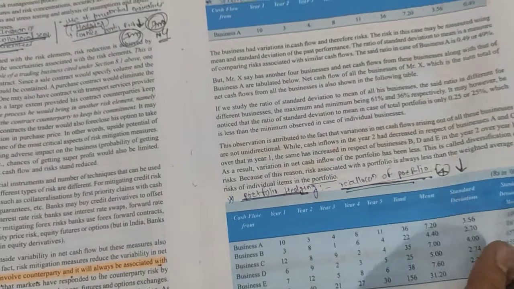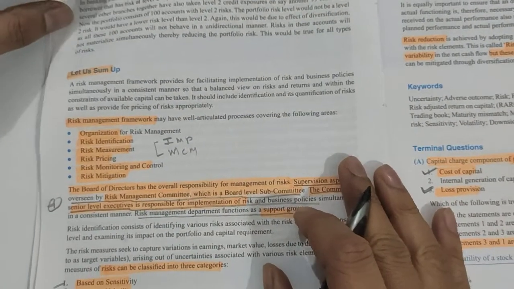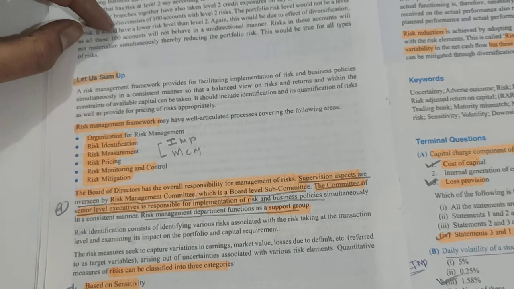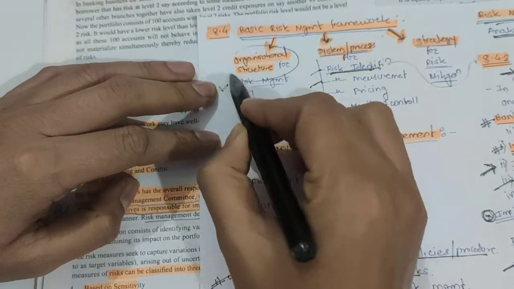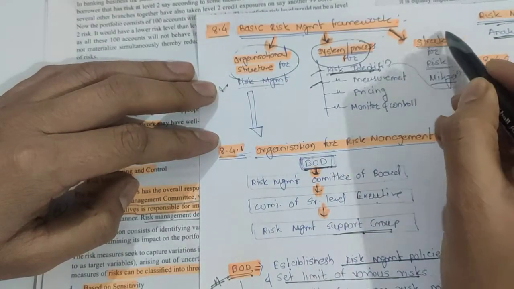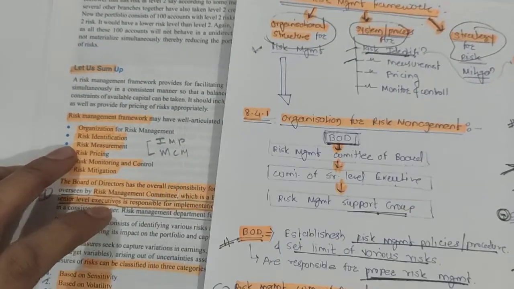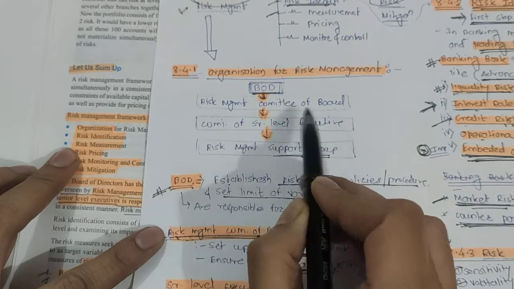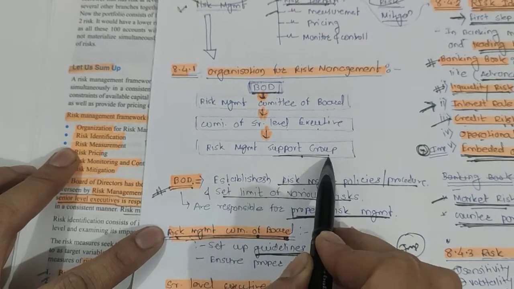Okay friends, now we'll move to the summary. What have we already learned here? In the beginning itself, what is a risk management framework? It is the basic organization structure, then the system, then the strategy for risk mitigation. It consists of the board of directors, then the risk management committee of senior level executives, and the risk management support group.